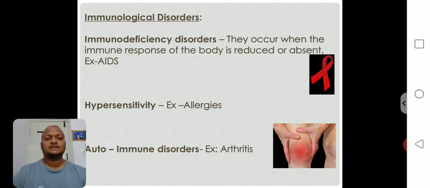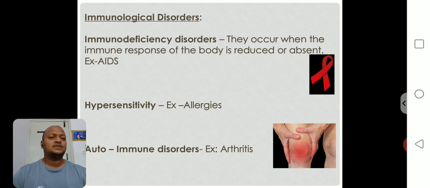Immunodeficiency disorders, as the name says, immunity decreases. Immunity decreases means whatever cells and organs provide the immunity are affected and decreased. That type of disorder is called an immunodeficiency disorder.